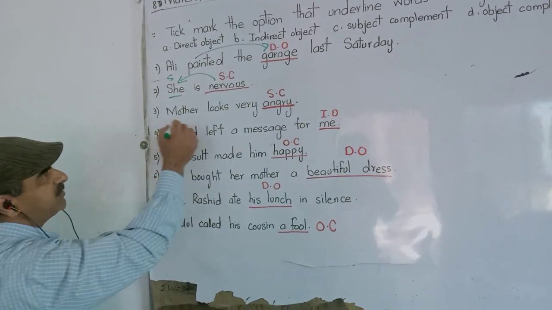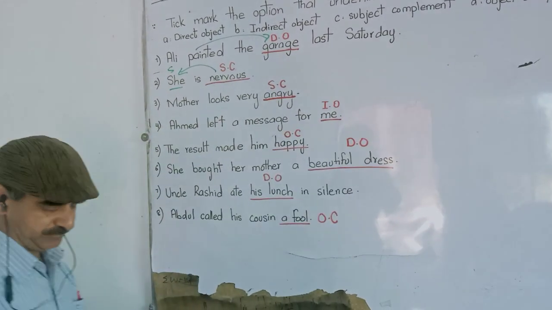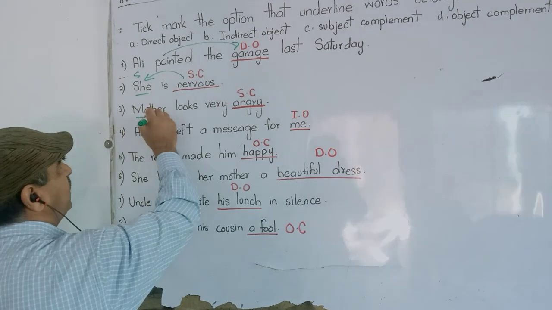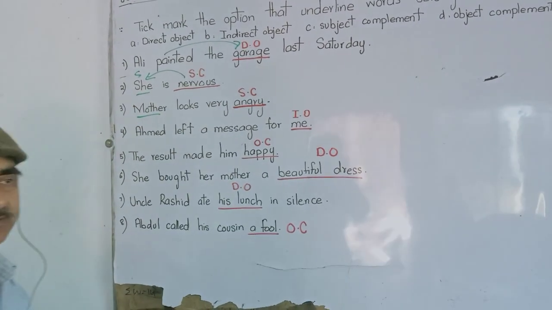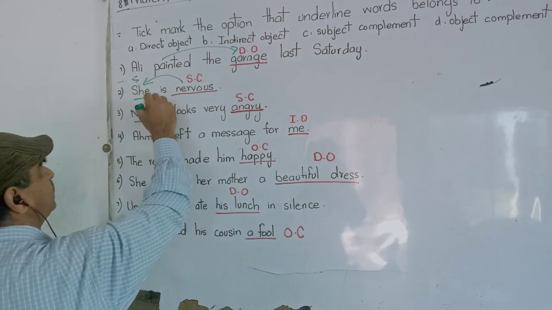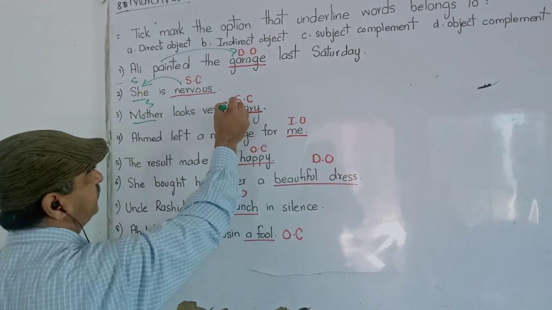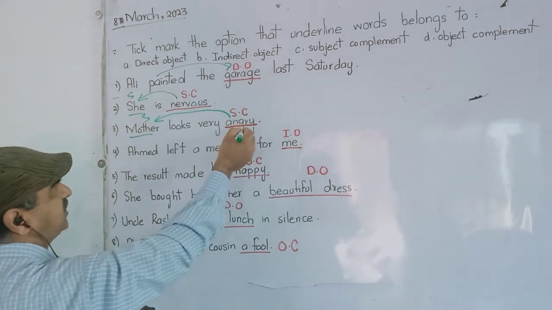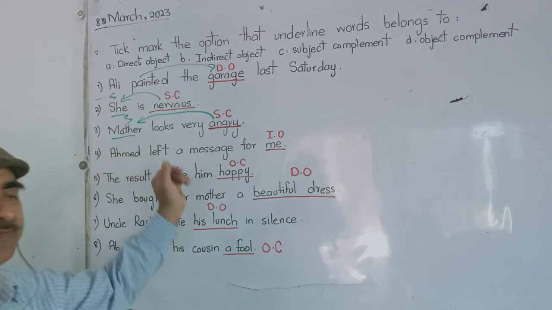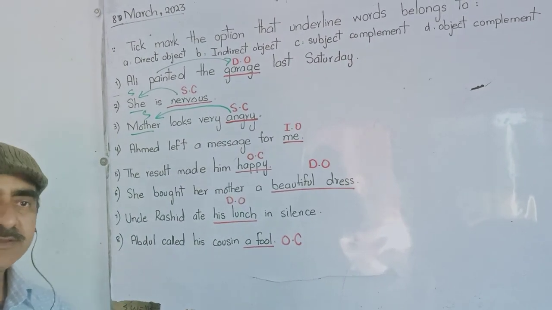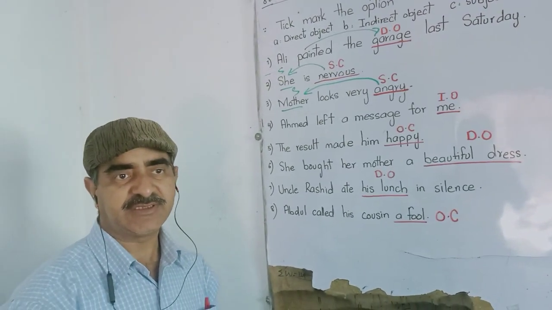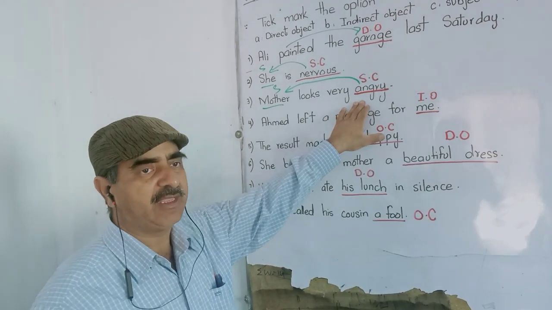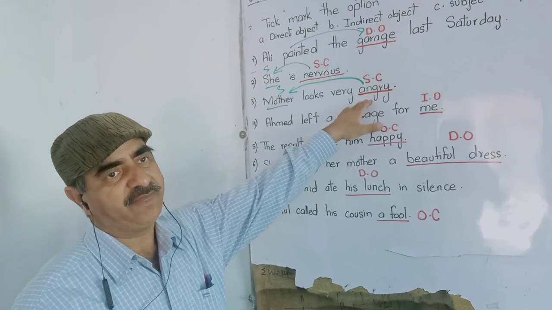That is the reason nervous is a subject complement. Mother looks very angry. Okay. What is mother? Subject. And what is angry? Subject complement, because angry is completing the mother. If I simply say mother looks very, it is giving a sense but an incomplete sense. The sense completes when I write the word angry after very.